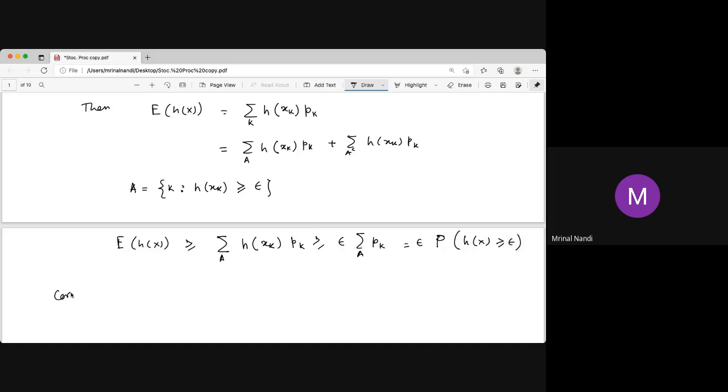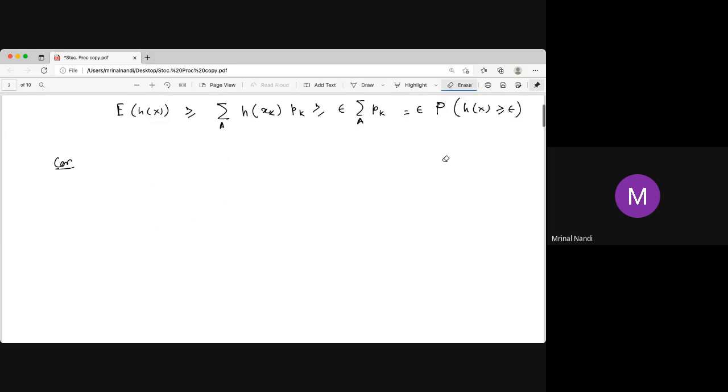Now there are some corollaries. Sometimes it's called the Markov inequality. We just let H(x) equal to mod of x to the power r, which is non-negative, and epsilon equal to k to the power r, where r is positive and k is also positive. Then if you use this, the expectation of H(x) is just expectation of mod of x whole to the power r.